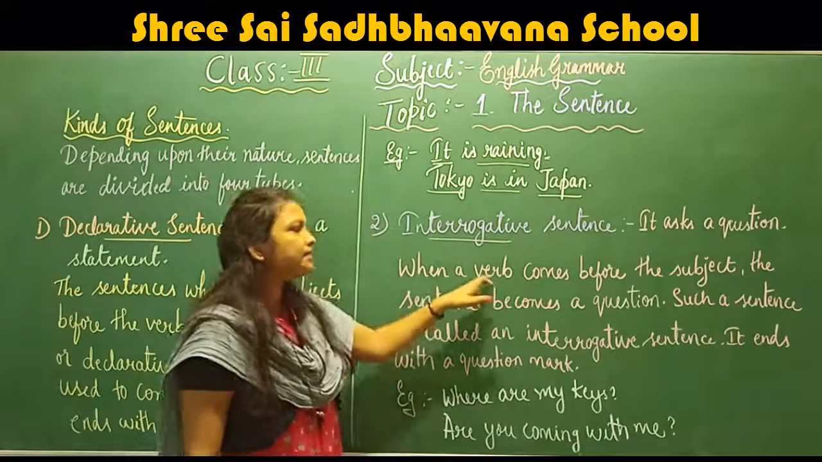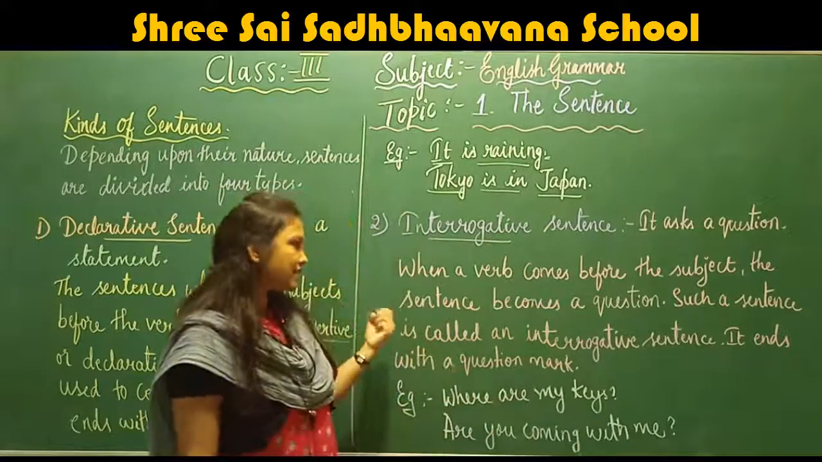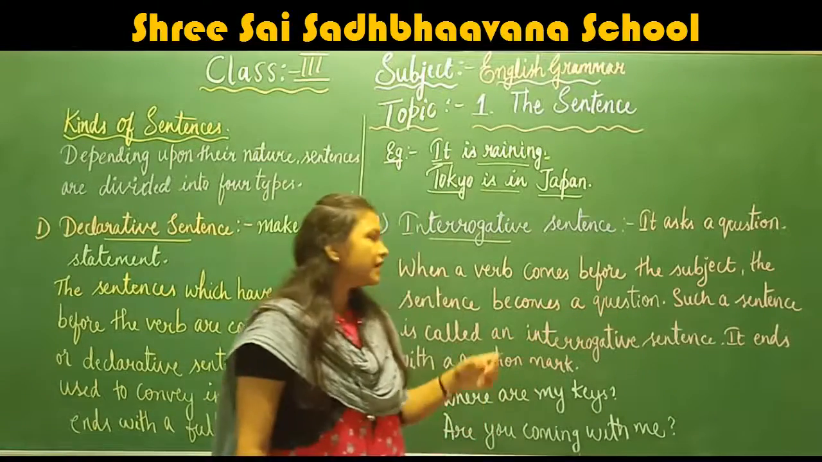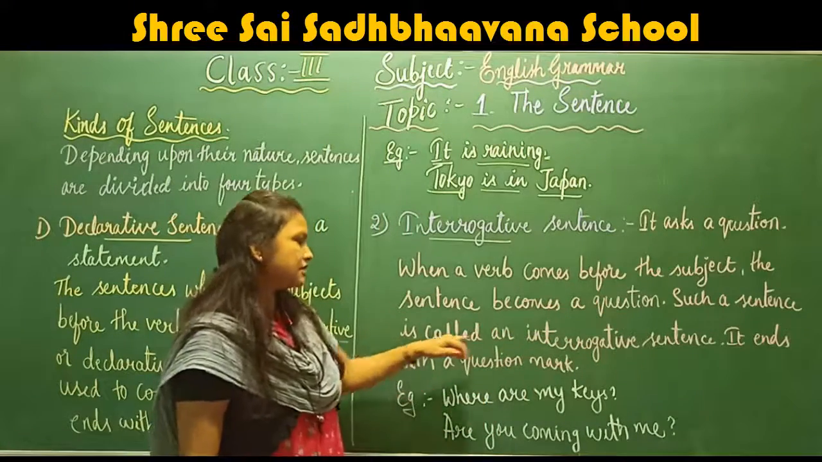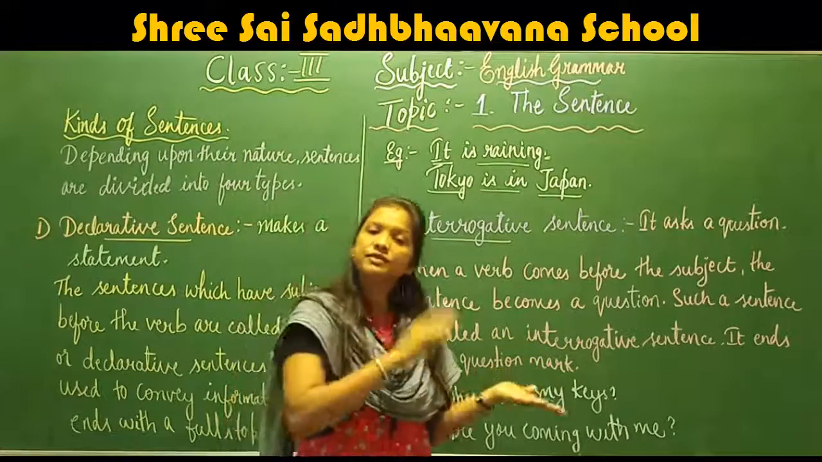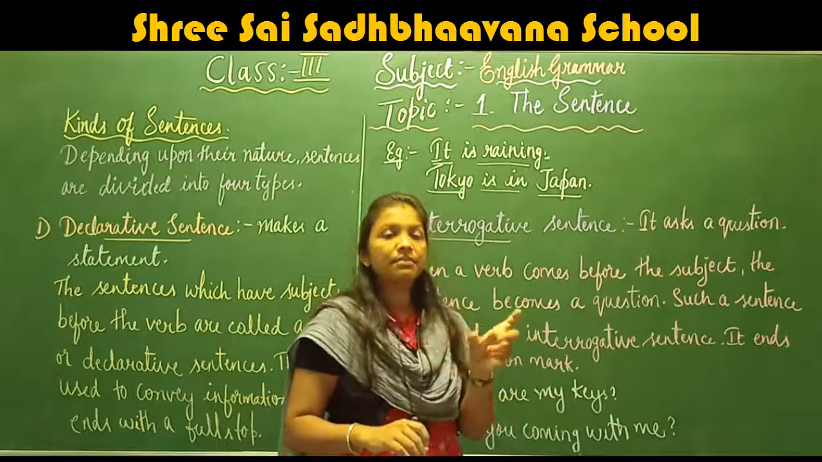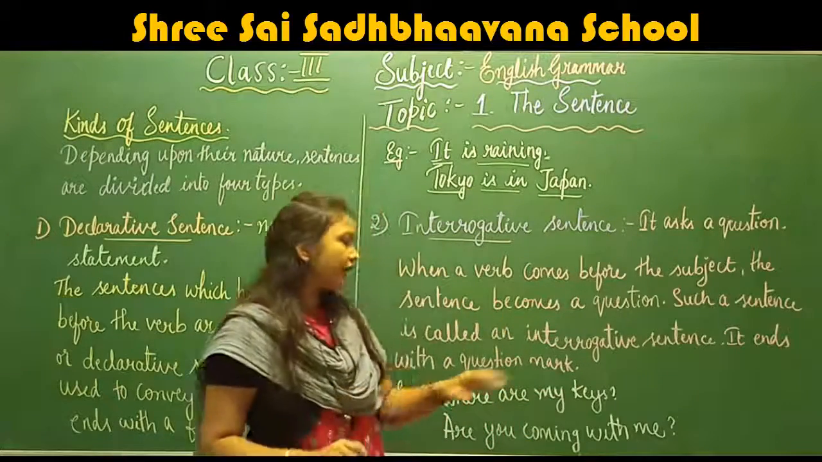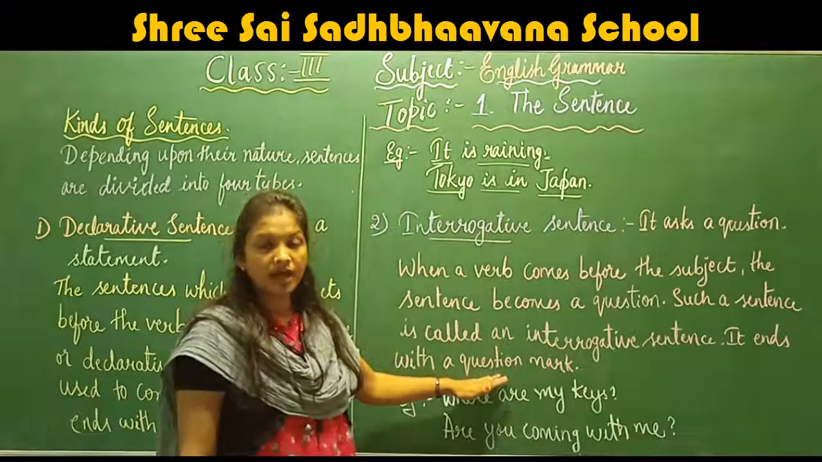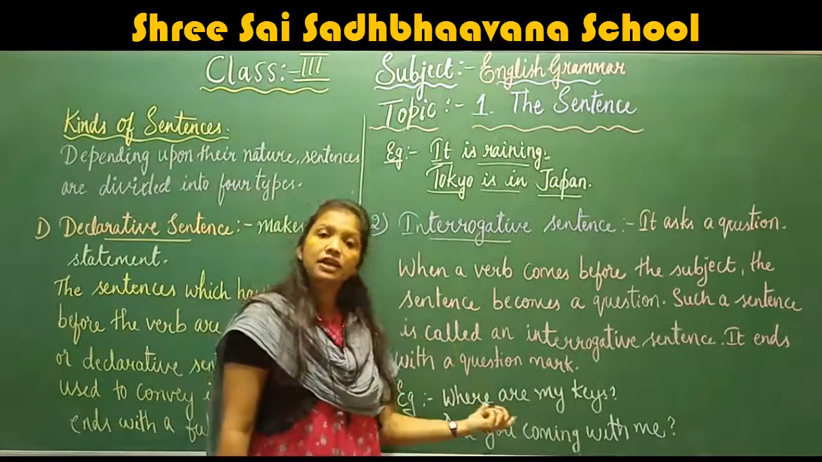So when a verb comes before the subject, the sentence becomes a question. Okay, so such a sentence is called an interrogative sentence. When a subject comes before the verb, then that sentence becomes a statement. Okay, and always the interrogative sentence ends with a question mark.